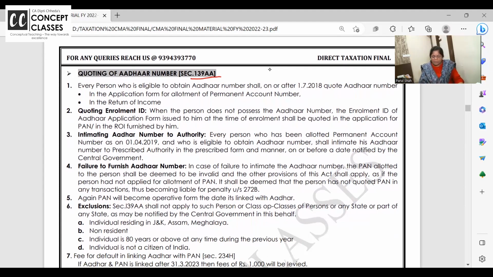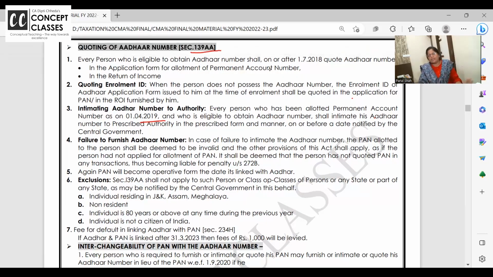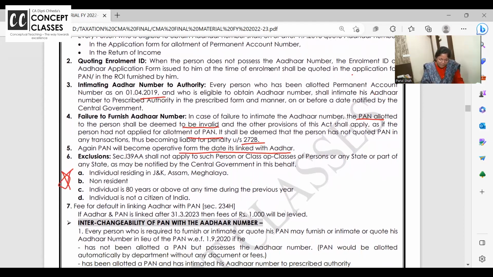Every person who is required to obtain Aadhaar shall quote Aadhaar. Quoting of Aadhaar is mandatory. Intimating Aadhaar to the authority, since 2019 they are giving. Even now the date has been postponed. Aadhaar and PAN linking last date was March 23. Now it is June 23. If you don't give your Aadhaar details, the PAN allotted shall be deemed to be invalid. And as if you don't have PAN, they will put all the penalties. Again, PAN will become operative when you give the Aadhaar details. Are you getting? You need to give the Aadhaar details. If not, your PAN will become inoperative. This point is important.